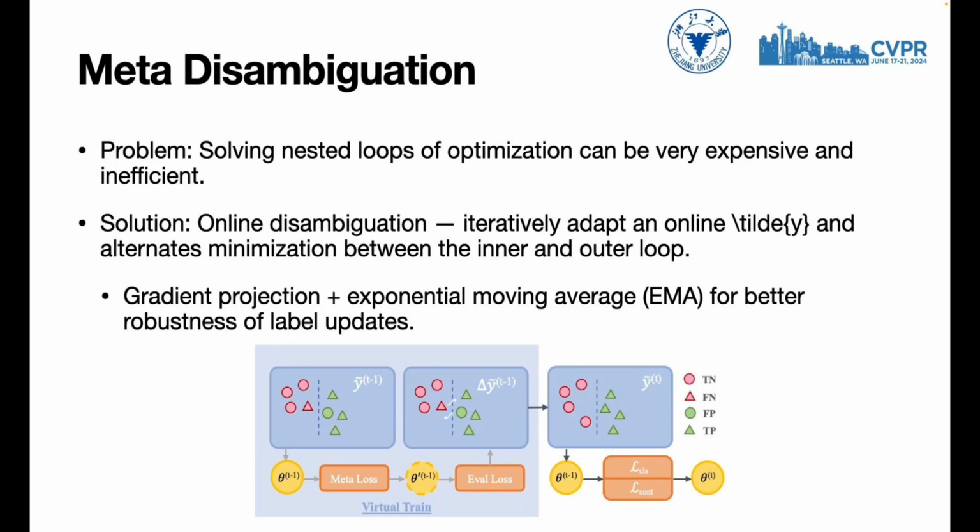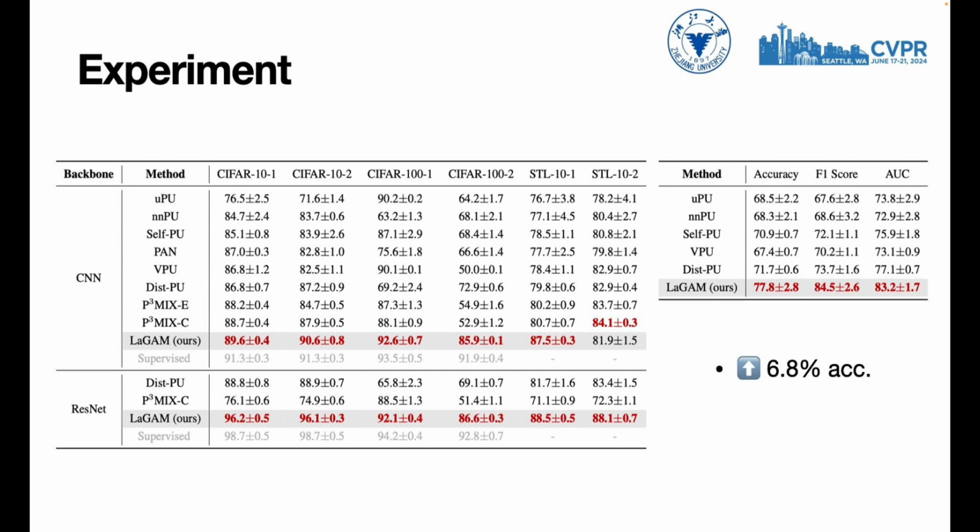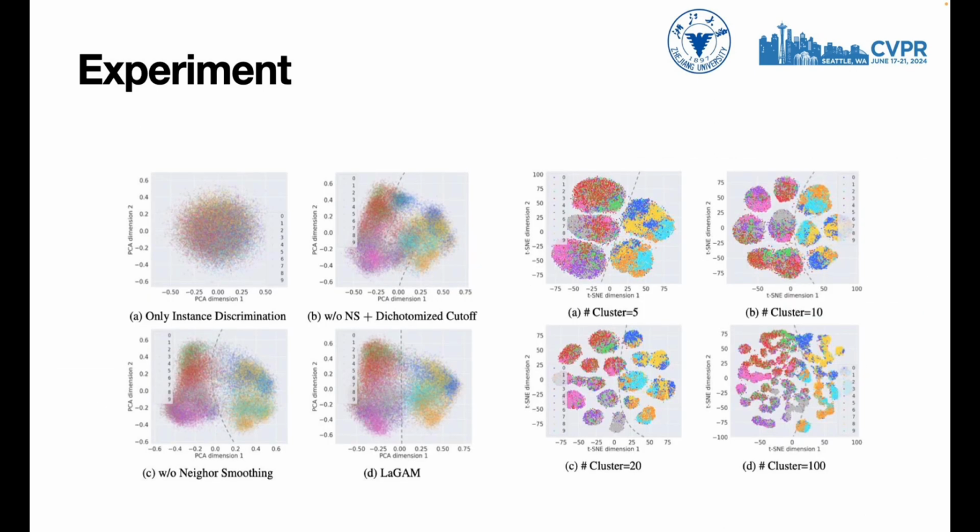Experimental results show that GAME significantly outperforms the current state-of-the-art methods by an average of 6.8% of accuracy on 4 prevalent benchmark datasets. We have also provided visual results to demonstrate that GAME can indeed learn effective representations that are well aligned with the real semantics. For more experimental details, please refer to the paper.